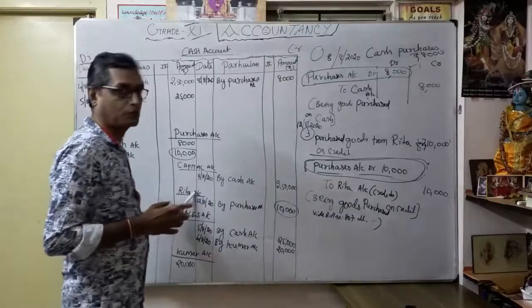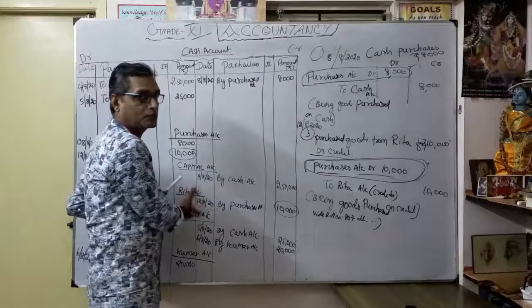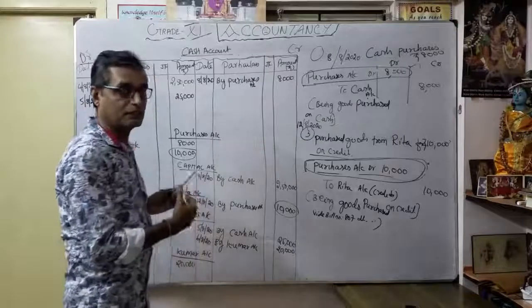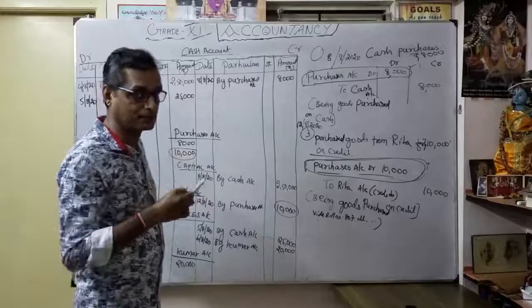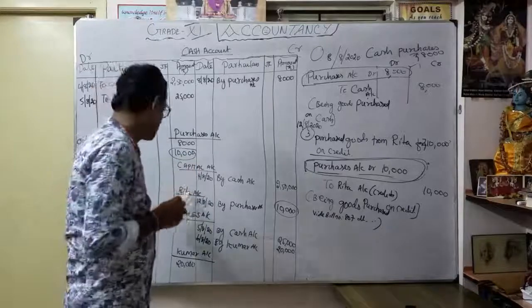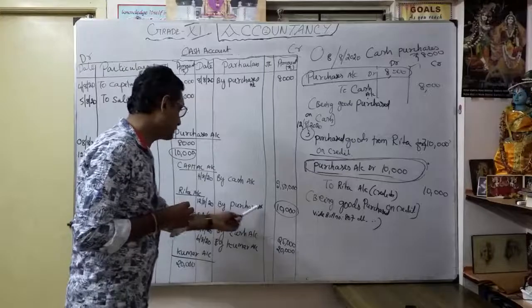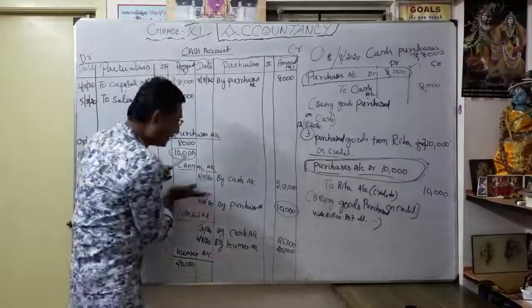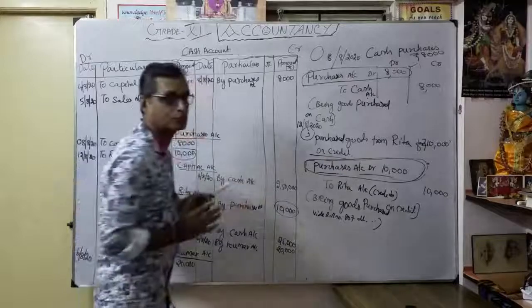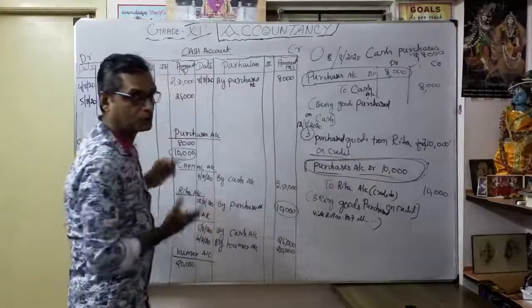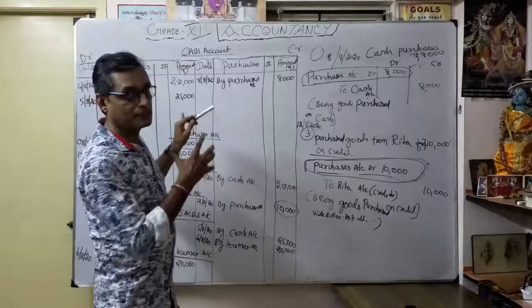Similarly, why do you open a Rita account as a creditor? Later on you are going to pay. To show that, you want to know the name of the person, the party, the supplier as a creditor. So Rita account. By purchase account 10,000. Why did I mention Rita account? Because I purchased goods. That's why by purchase is 10,000 under Rita account. Now you understood the way of ledger posting.